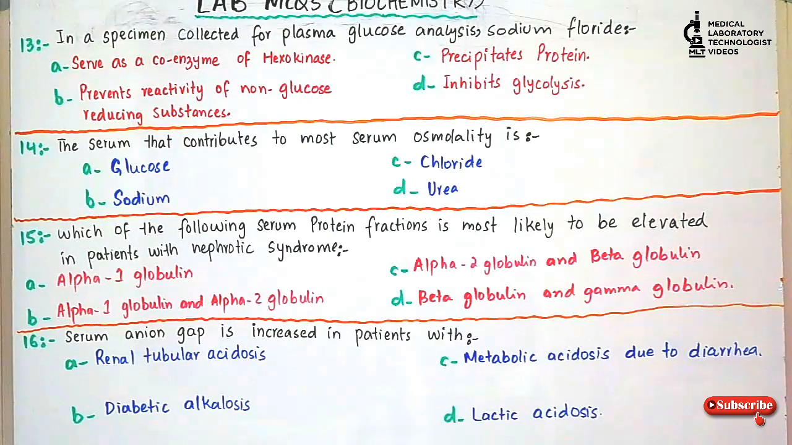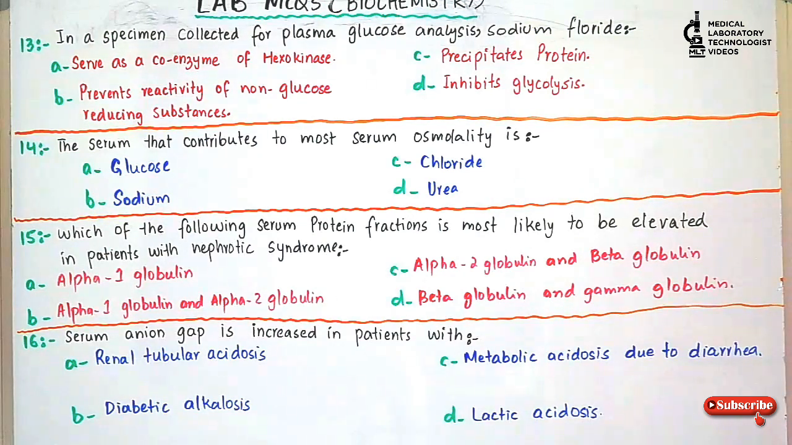Question number 14. The serum component that contributes the most to serum osmolality is: option A, glucose; option B, sodium; option C, chloride; option D, urea. And the answer is option B, sodium. Sodium has the main function in serum osmolality maintenance.